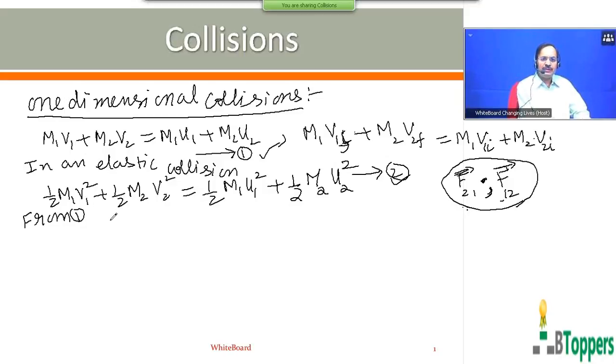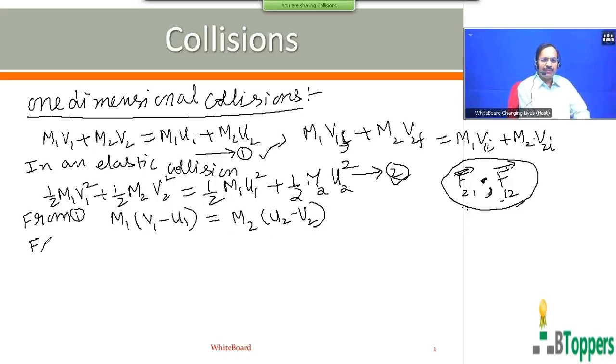So in the first equation, if you collect the terms containing m1 to one side, m1 into (v1 minus u1) is equal to, on the right side, m2 into (u2 minus v2).